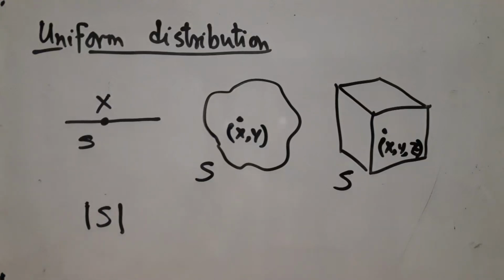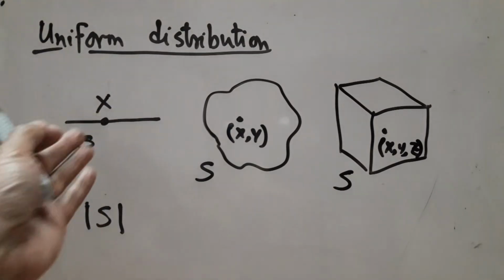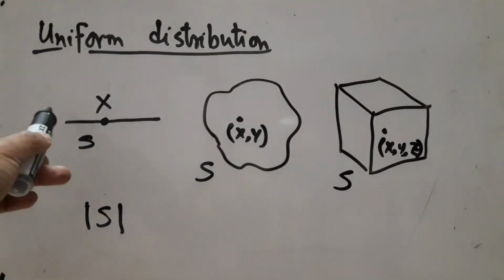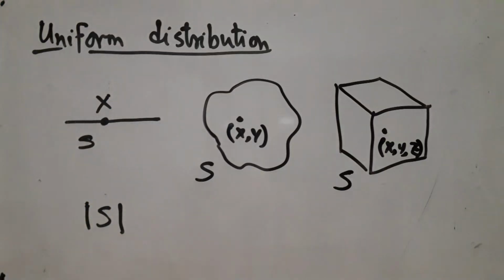Now, when do I say that this has been done uniformly, that is, everything is equally likely? Since there are uncountably infinitely many points, I just cannot say all the points have the same probability. Then what I want to say is this.